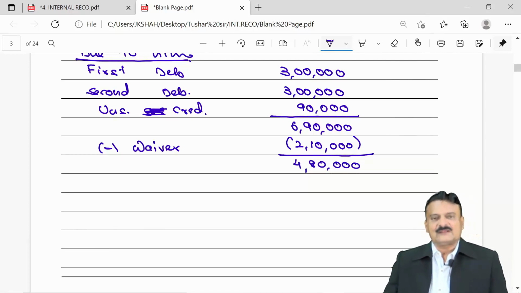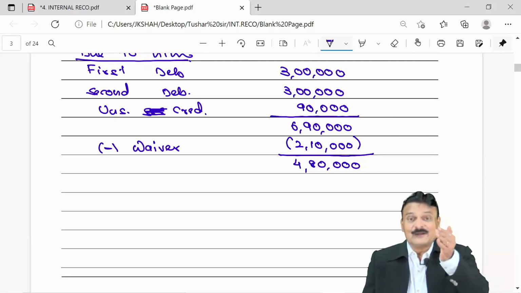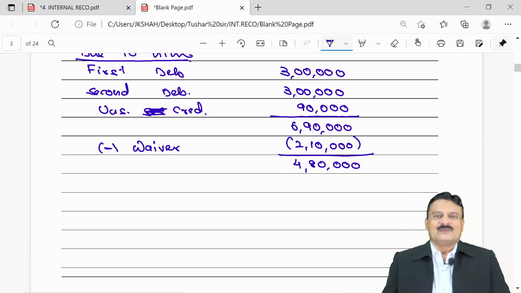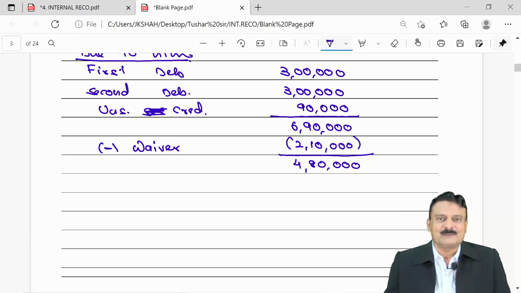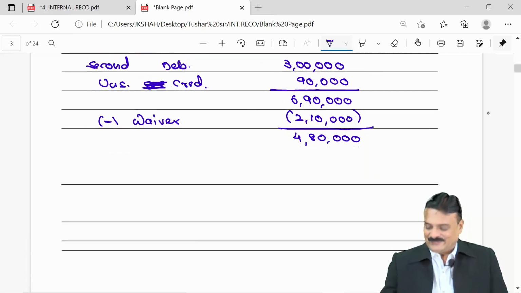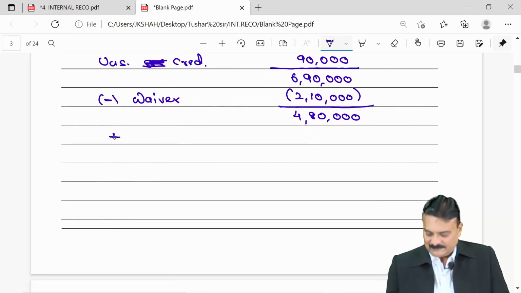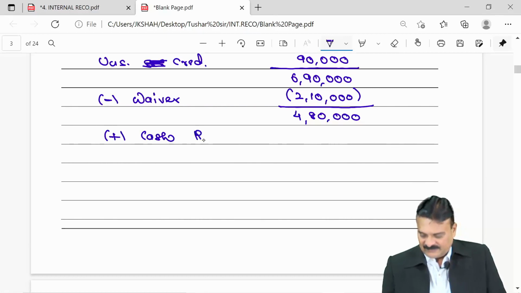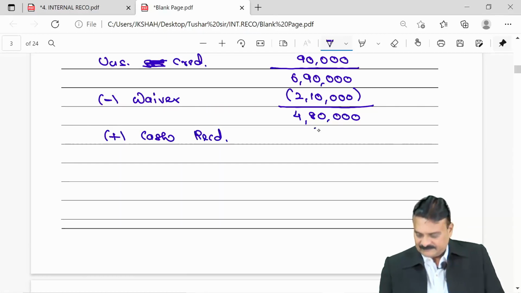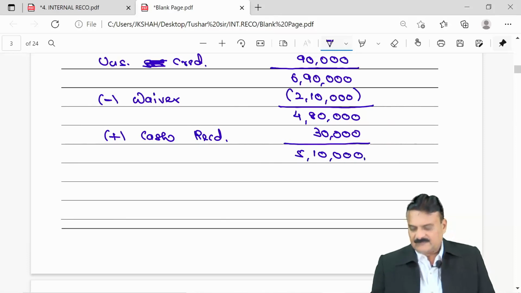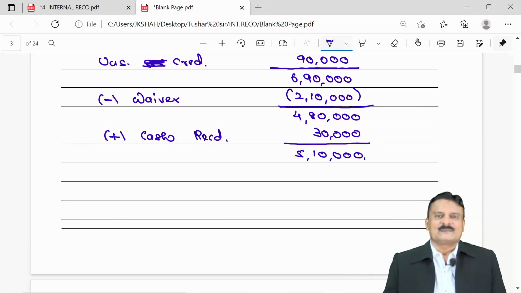To bring 30,000 in cash, he is giving our company 30,000. Means we have to refund him, pay him 30,000. So 4,80,000 plus cash received from him 30,000. So our company totally owes him 5,10,000. And how are we paying him 510?